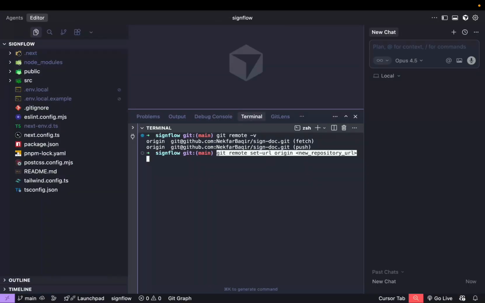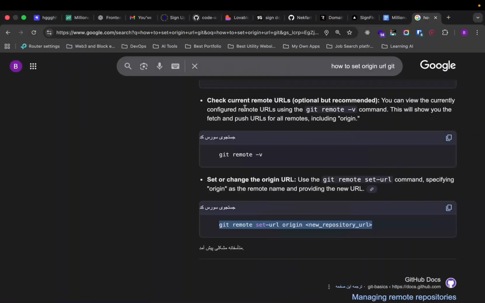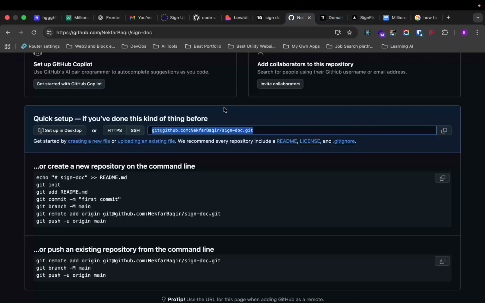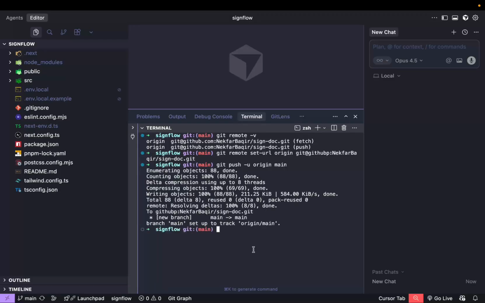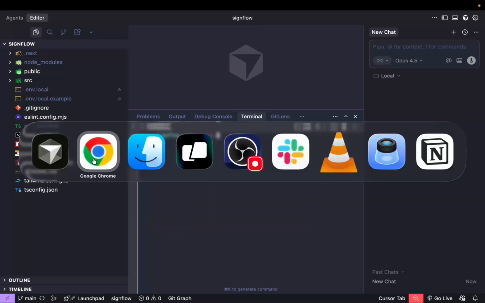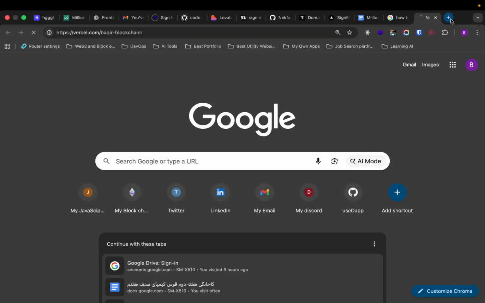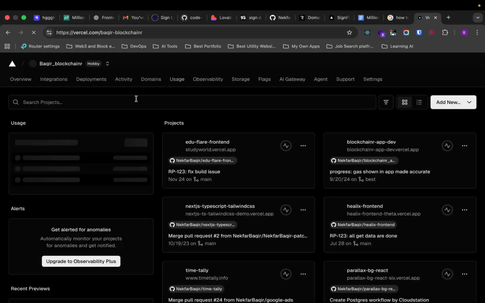Yeah, because we already have that, so I'm gonna set it completely. Now we're gonna put that with a new URL, which was the GitHub URL, this one. I'm gonna put it like this, and instead of github.com, GitHub P will be there, and boom. And then we're gonna say git push -u origin main, and hopefully we can push this to the main branch. Yes, we are able to push it, right? And now we're going to Vercel. I have a Vercel account. And in here, we are going to deploy the project, okay?